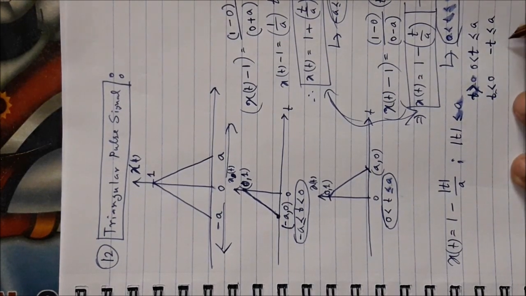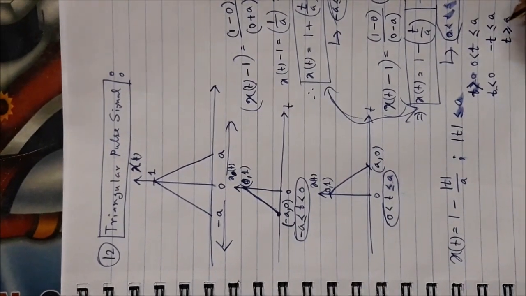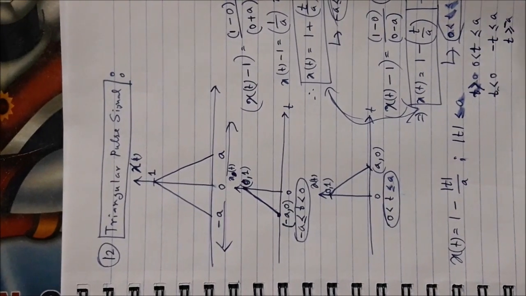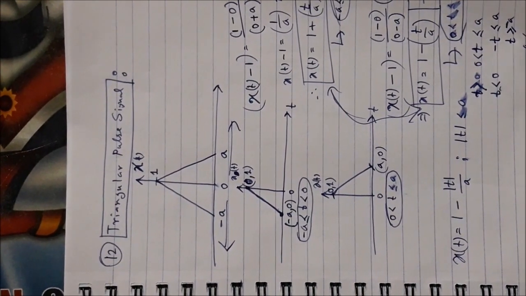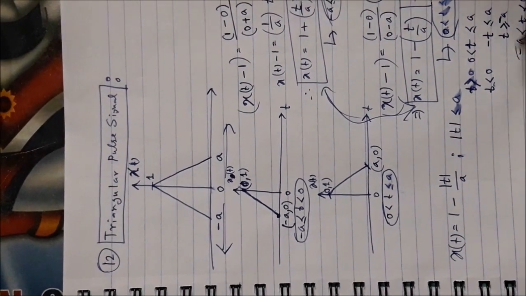From here you are getting t greater than or equal to minus a, and so minus a less than or equal to t less than 0.